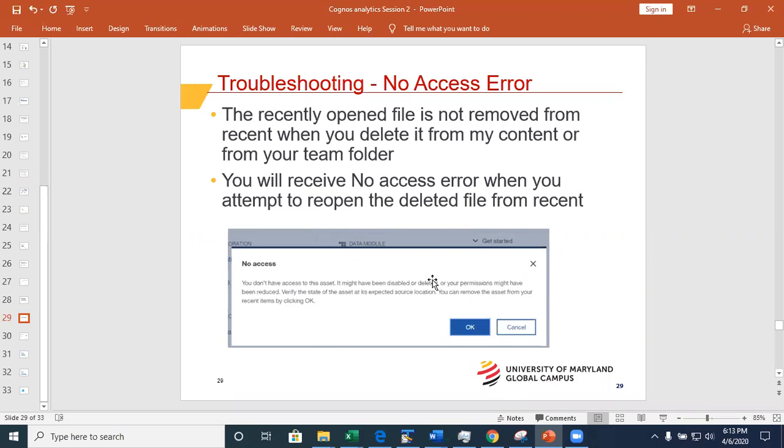Then I deleted it, because I had to clear out the folder since they're now starting the group project, but the shortcut was still sitting in my recents. When I tried to open the file from recents, I got that error today. Sometimes when you delete something, it may not disappear from recents, and that's a problem. So whenever you see this error, bear in mind you're trying to open something that either you deleted or maybe your teammate deleted from the team folder, okay?